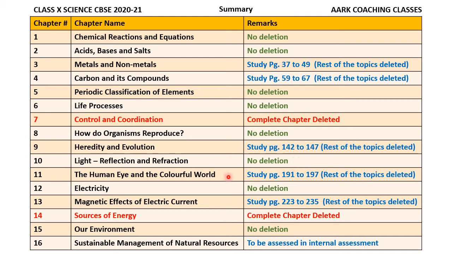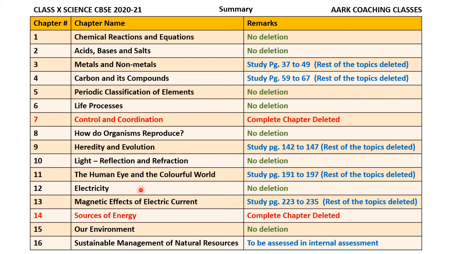Then chapter number 11, The Human Eye and the Colourful World. In this, you have to study from page number 191 to 197. Rest of the topics which were included in the beginning of this chapter, basically the human eye and defects related to it, have been removed along with their corrections. So the human eye part from this chapter is removed and now you have to study the colourful world.